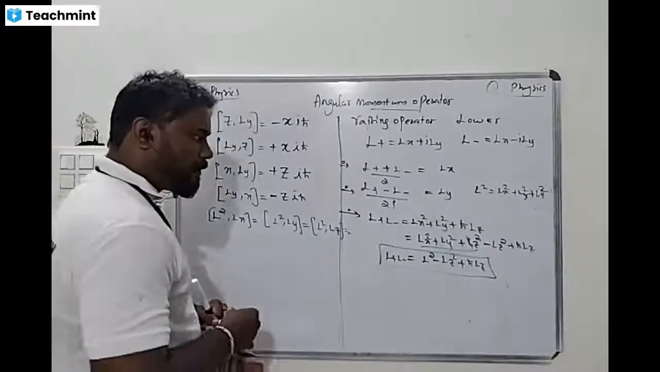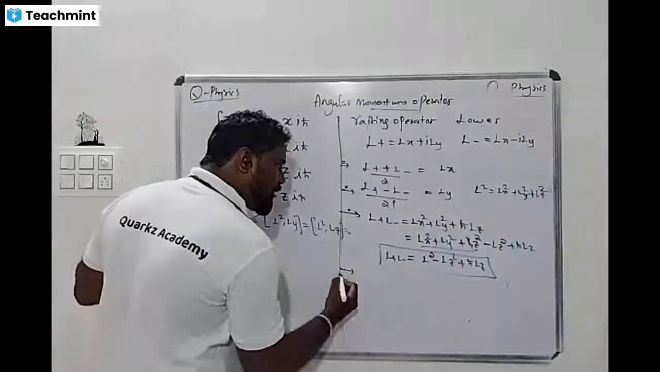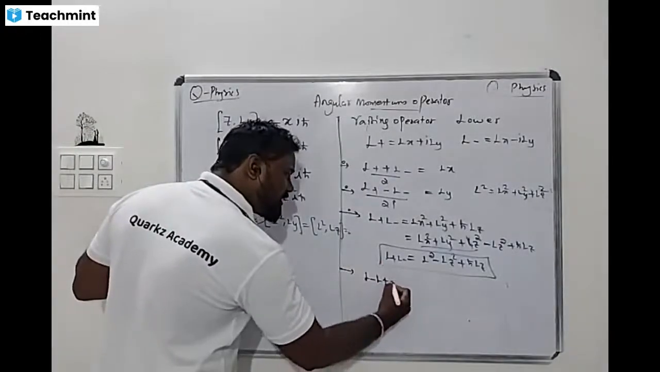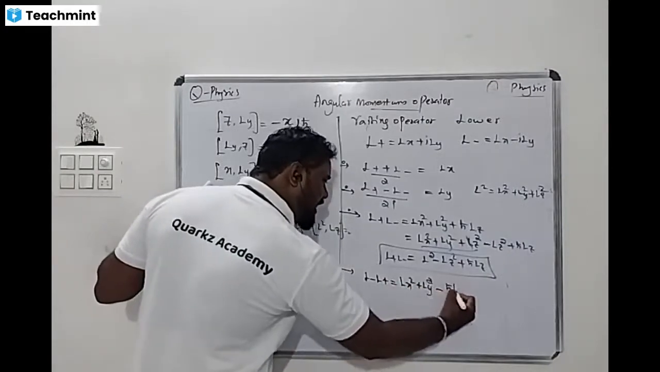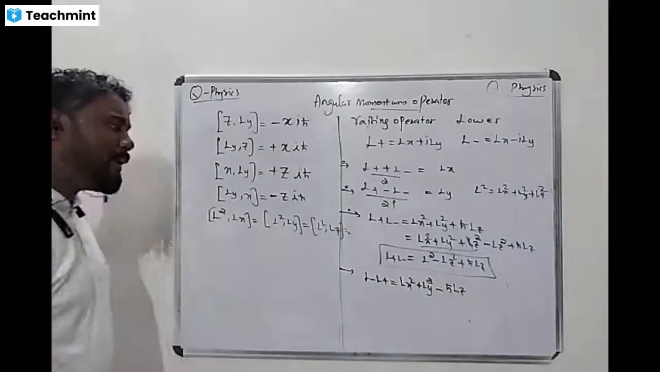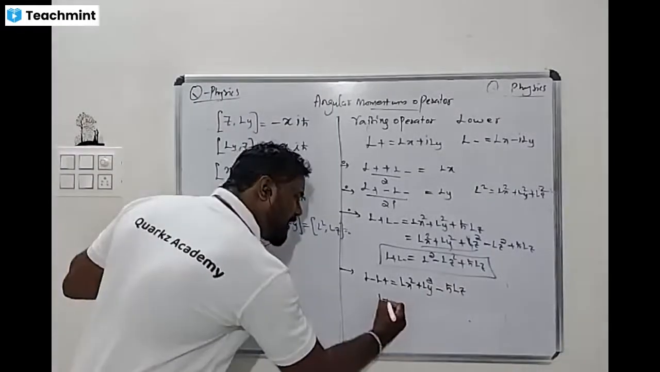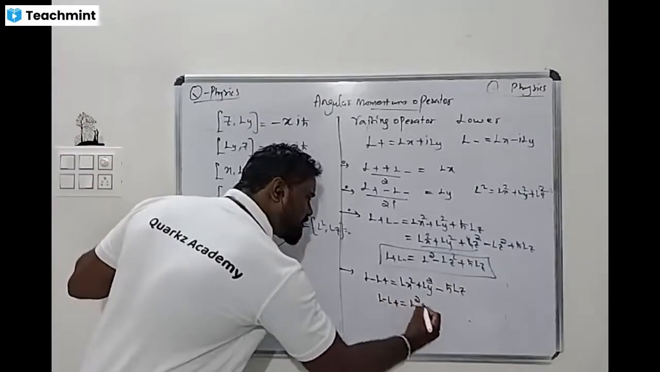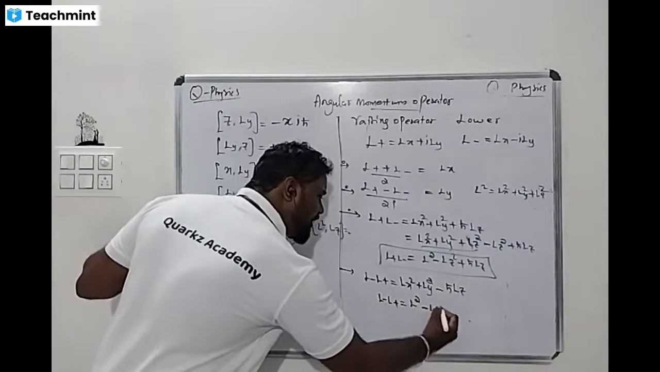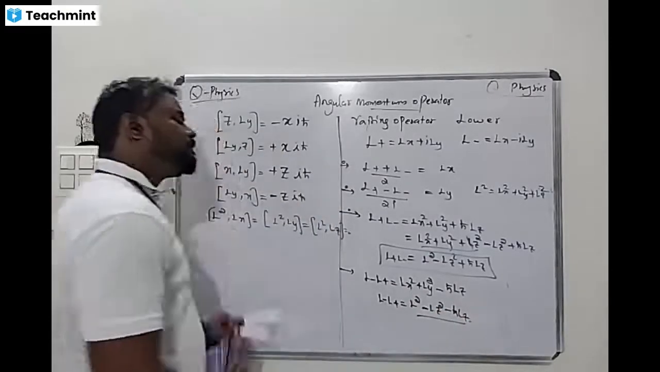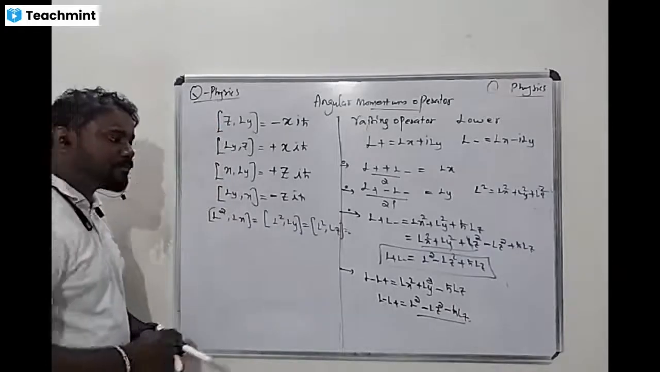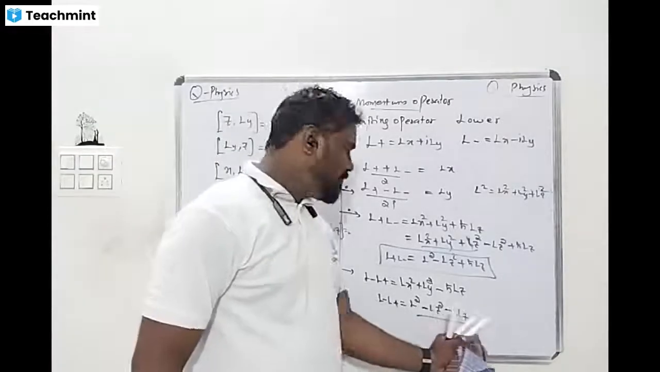Yes, sir. In the same way, if you take L minus L plus, what is it? Lx square plus Ly square minus h cross Lz. Note this down. So another formula: L minus L plus is L square minus Lz square minus h cross Lz. This is a very important relation.